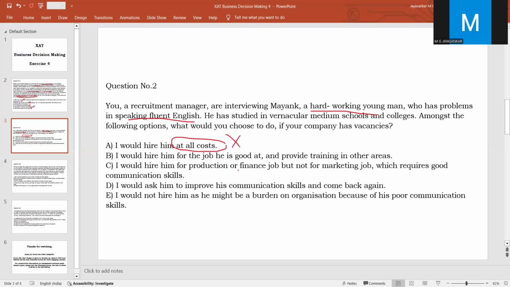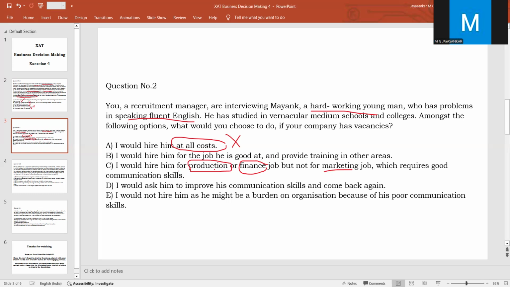Option C, I would hire him for production or finance job, but not for marketing job. So, what is the problem with this answer? Marketing job, of course, he needs communication skills. So here, Mayank will not be suitable for that post. But you are going to hire him for production or finance. What is the assurance or guarantee that he is fit for production or finance? We only know that he is a hardworking young man. So that is the only fact given to us. Whether he is good in production or finance, we do not know.